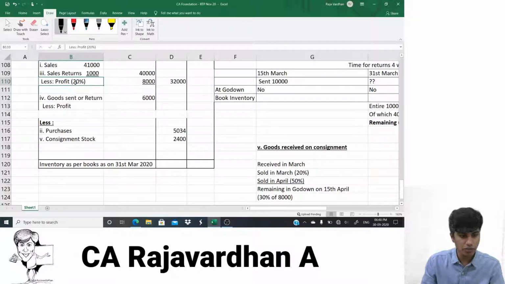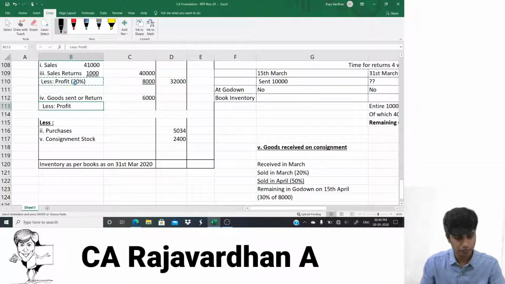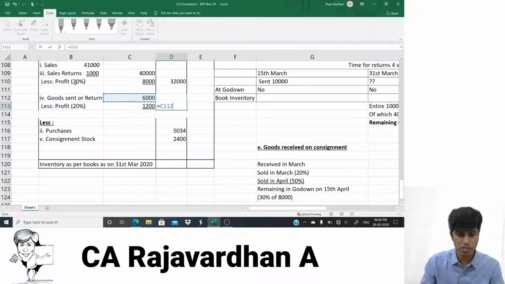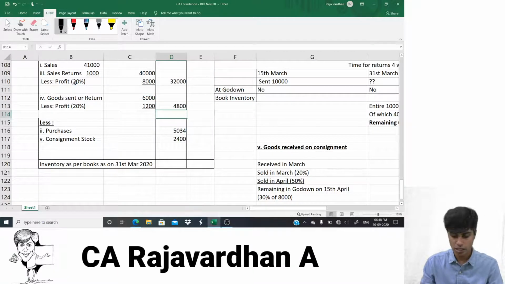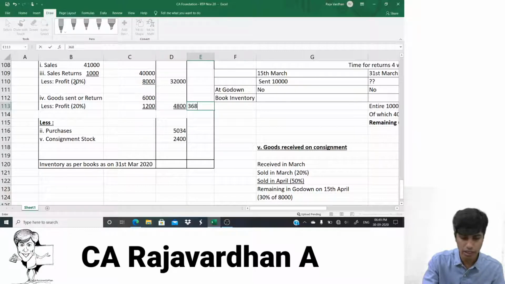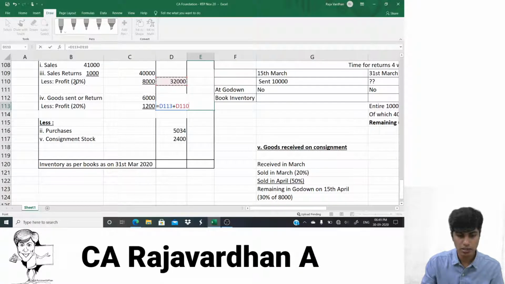Similarly, same thing I would have to do here as well. So what is it? 1,200 is what it will come to. 6,000 into 20%. So when I do that, what will I be remaining with? 6,000 minus 1,200. That comes to 4,800. So further, these are add items. So what are add items? 32,000 and 4,800. If I add, it will come to 36,800.